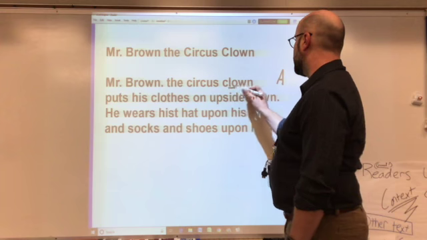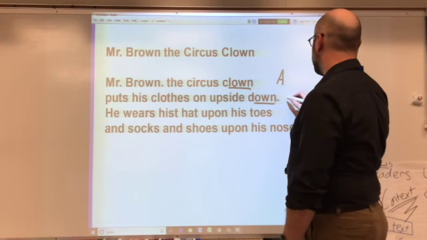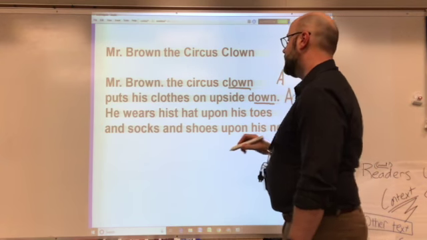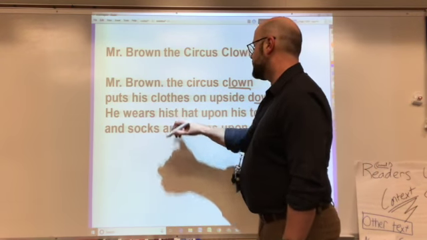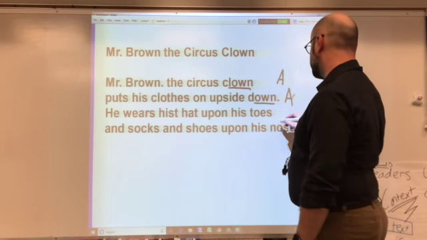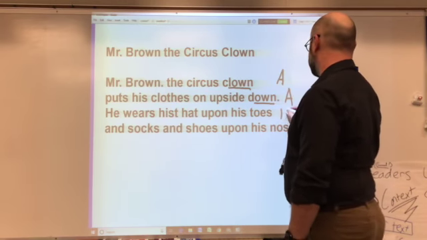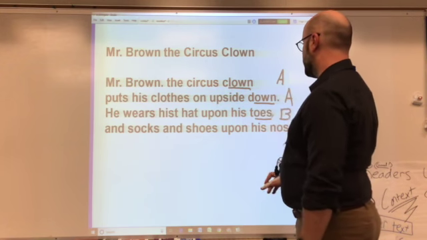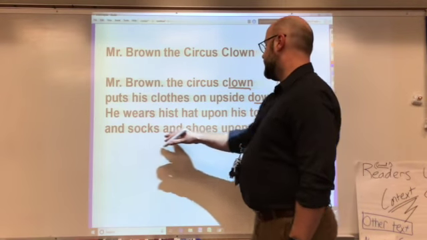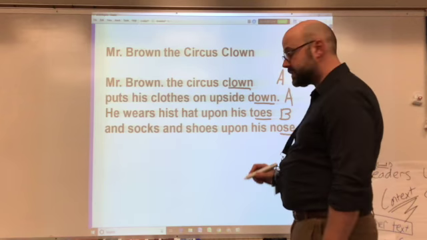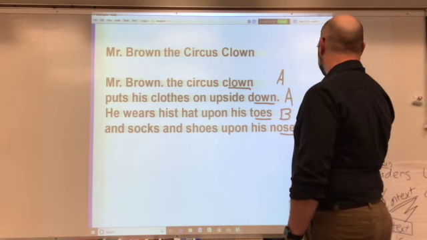Well, clown and down have the same end rhyme, so that's going to be A. He wears his hat upon his toes. That's going to be B because that is not the same end rhyme as clown or down. And socks and shoes upon his nose. Toes and nose have the same end rhyme, so that's a B.